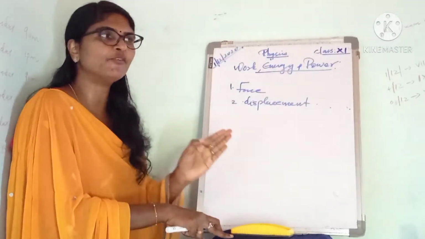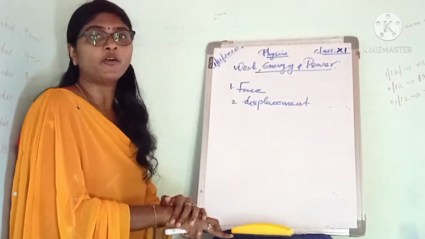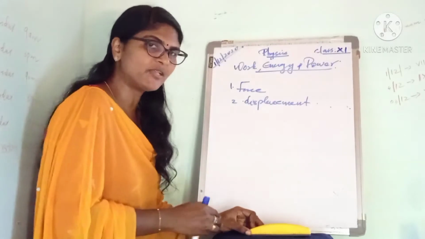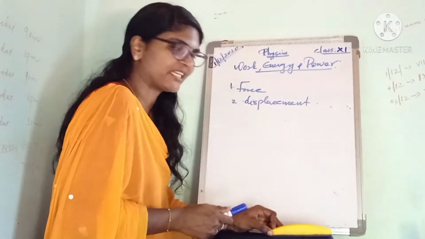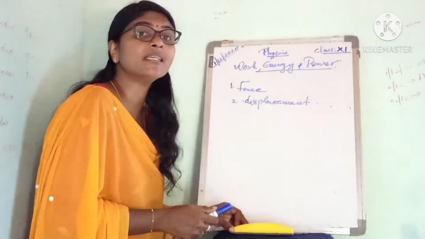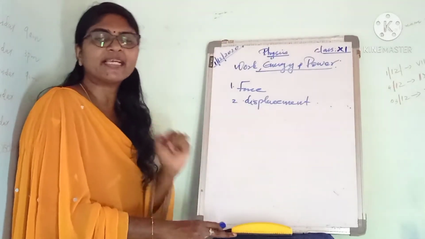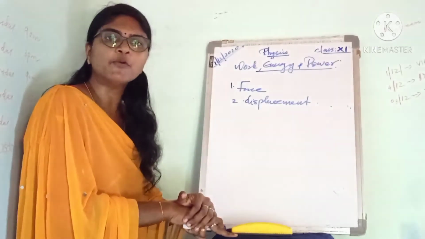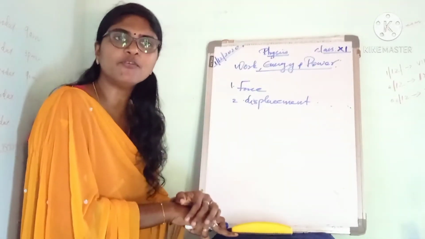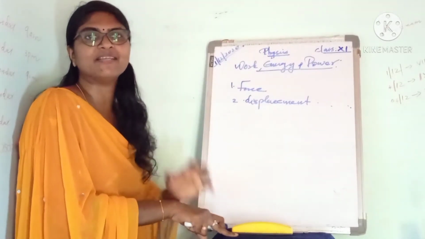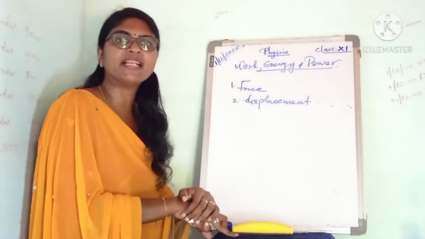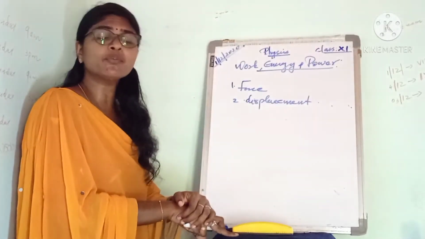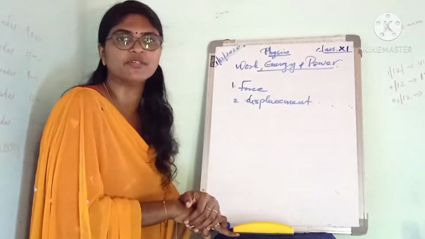You know, when we apply force in that direction only, the object moves. So here I am applying a force on this duster, in this direction, and in that direction only the duster is moving. So work is said to be done whenever a force acts on a body and the body moves through some distance in the direction of the force. Listen to it: work is said to be done whenever a force acts on a body and the body moves through some distance in the direction of the force.